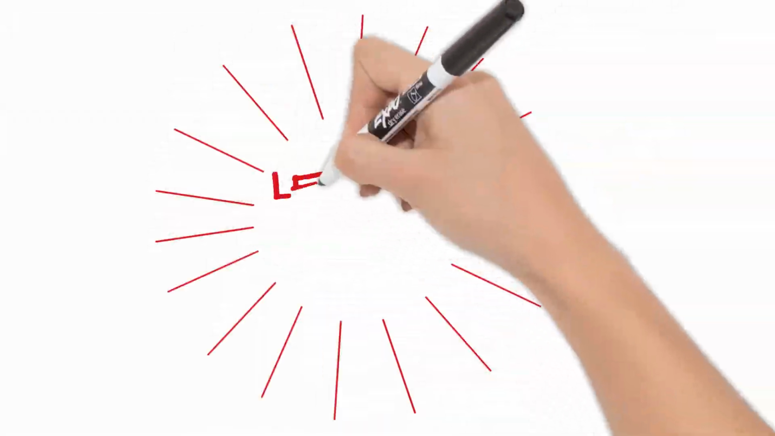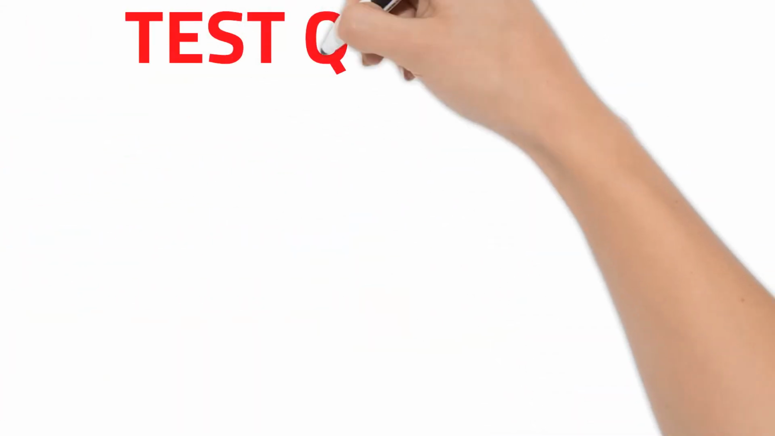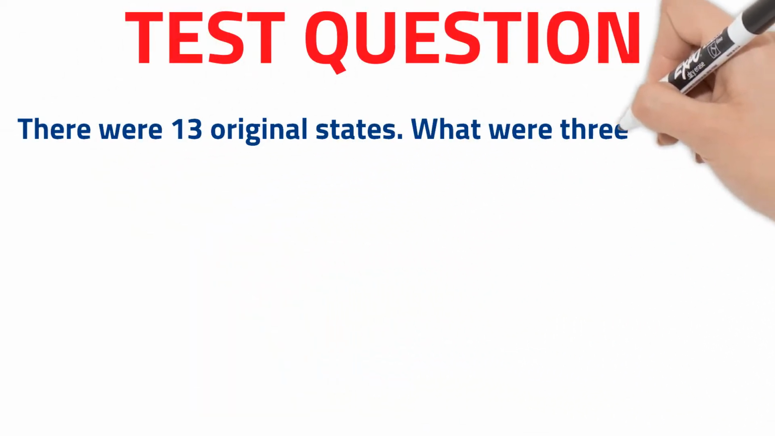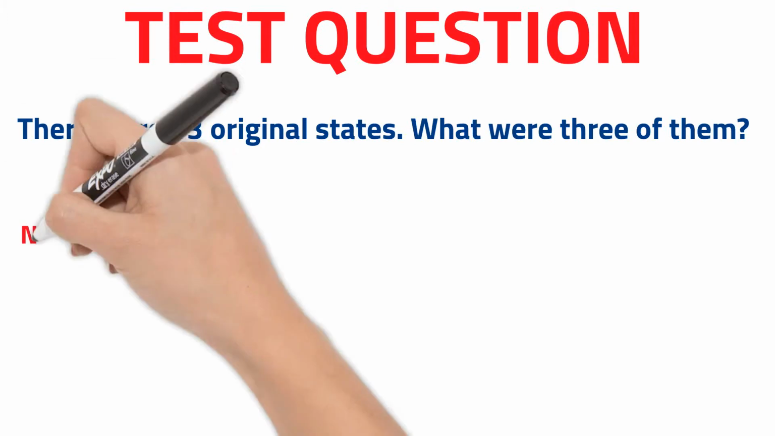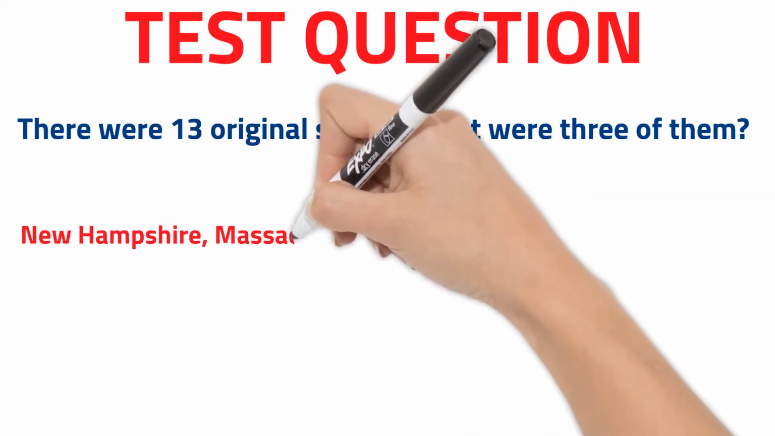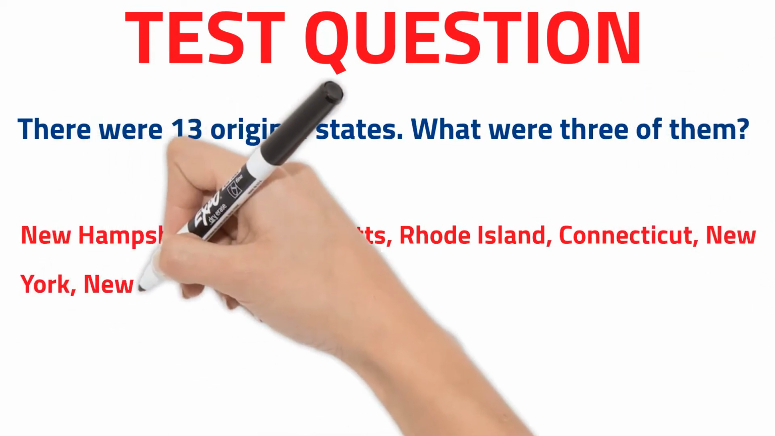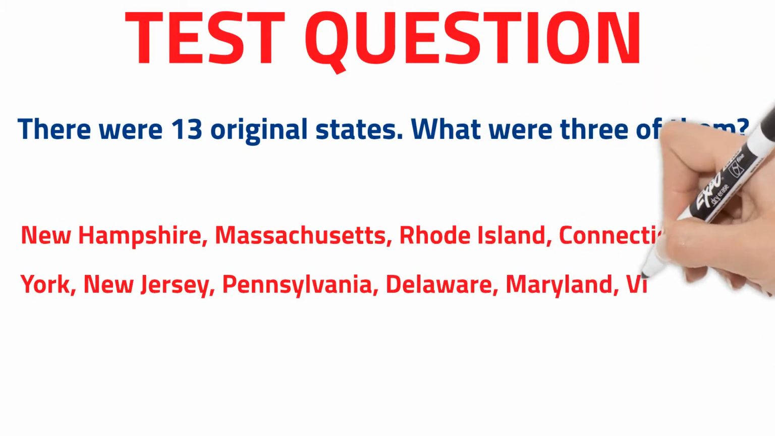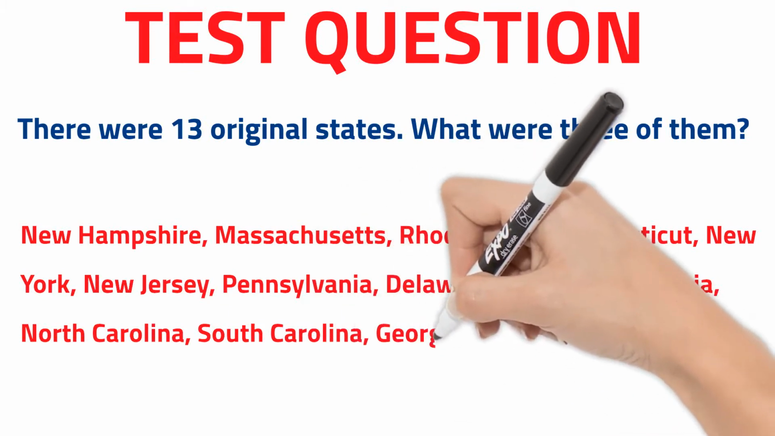Let's review some civics test questions covered in this lesson. Test question. There were 13 original states. What were 3 of them? You can answer any 3 of the following: New Hampshire, Massachusetts, Rhode Island, Connecticut, New York, New Jersey, Pennsylvania, Delaware, Maryland, Virginia, North Carolina, South Carolina, or Georgia.